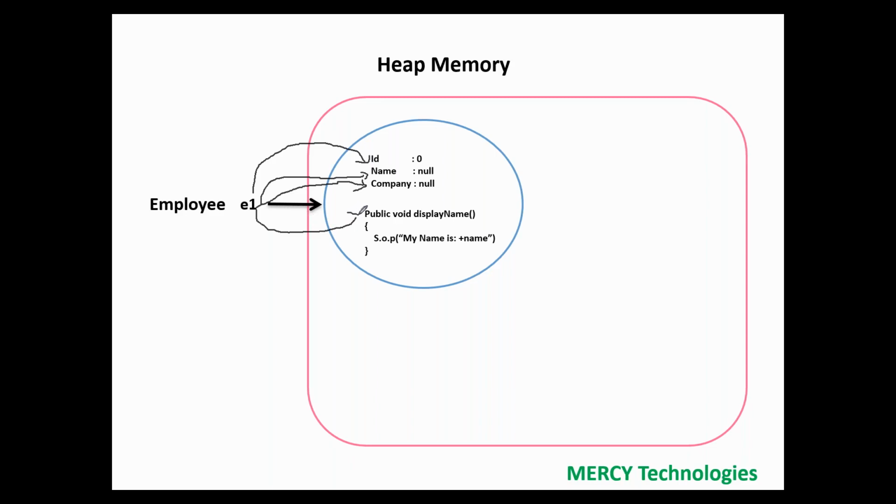If I want to access a method, e1.display name, correct? By using the reference, what can I do? I can access all these instance variables and instance methods, because by default they are loaded with the default values. I want to keep actual values. So now let's go with our program.